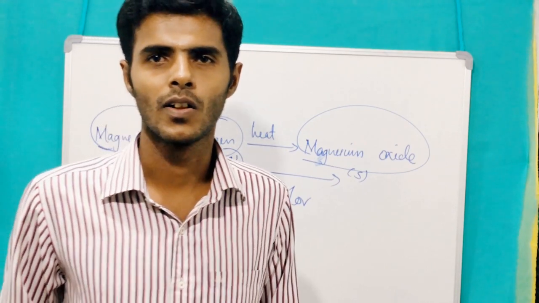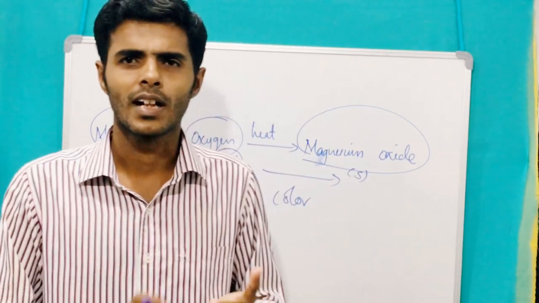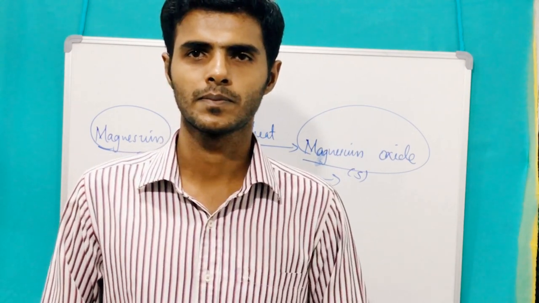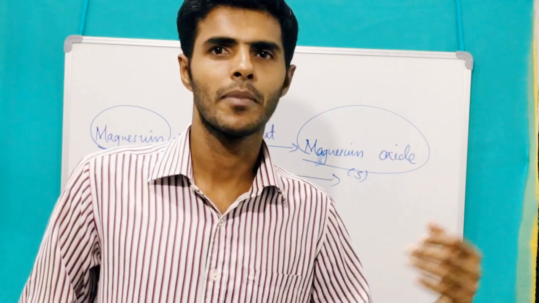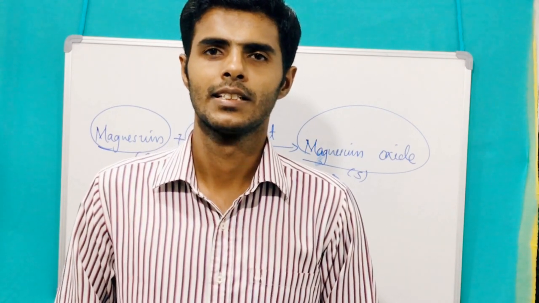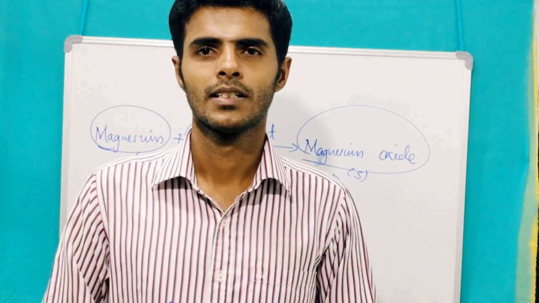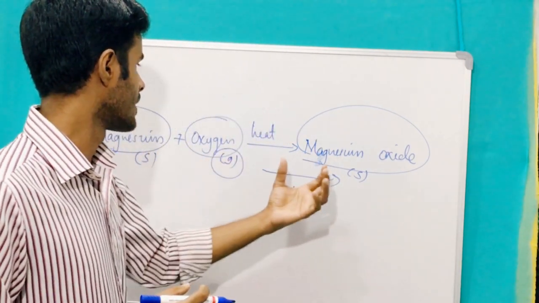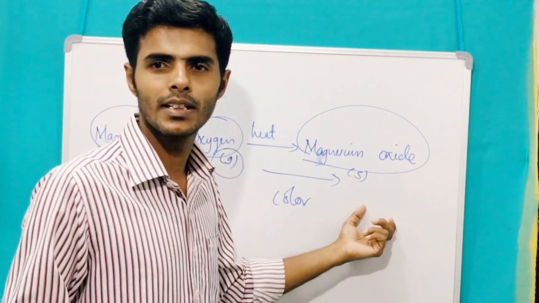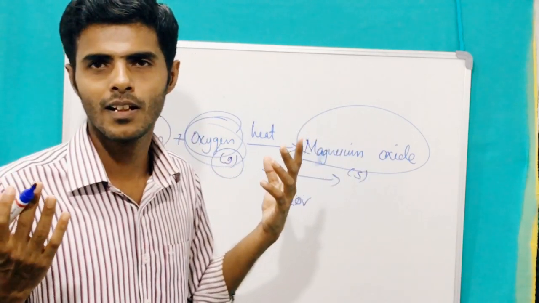So a chemical reaction or chemical change we can recognize by a change in taste, color or property, and sometimes we experience temperature change also. Either heat will be produced or heat will be absorbed during the chemical reaction. Even that can be included in a chemical change. Here, solid magnesium is combined with gaseous oxygen to produce solid magnesium oxide, and oxygen is, obviously, a colorless gas.